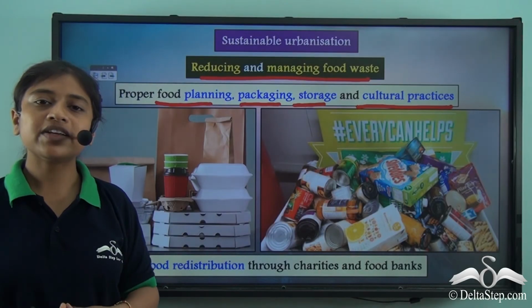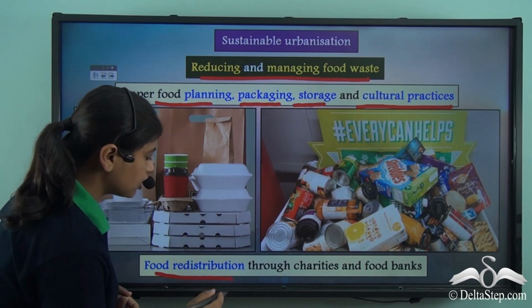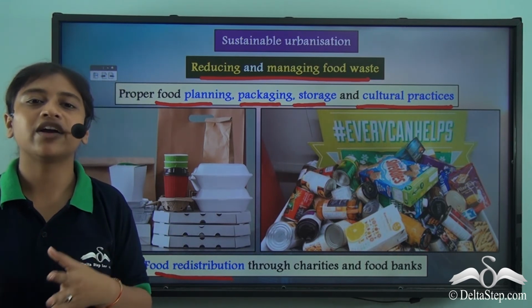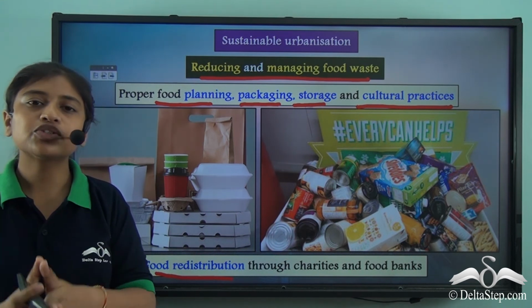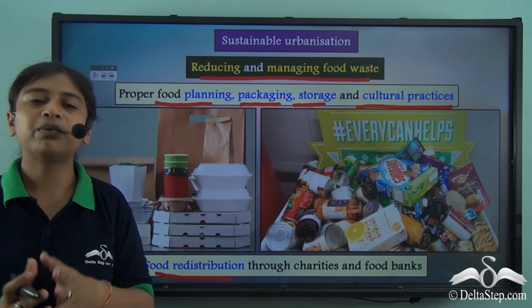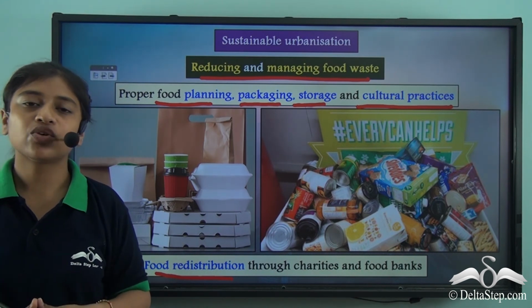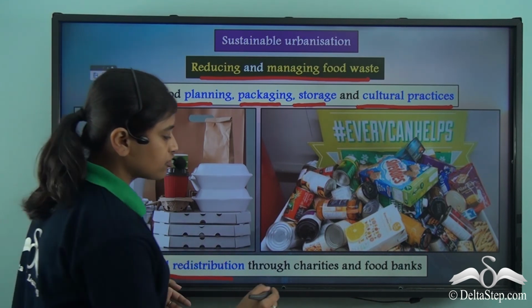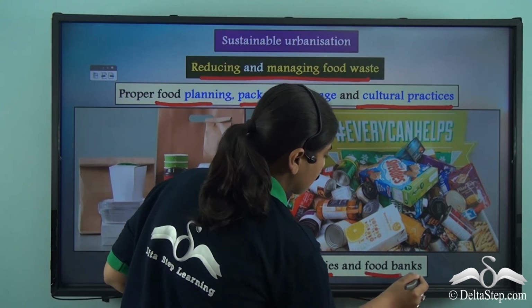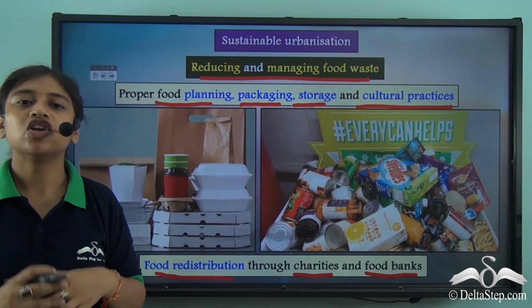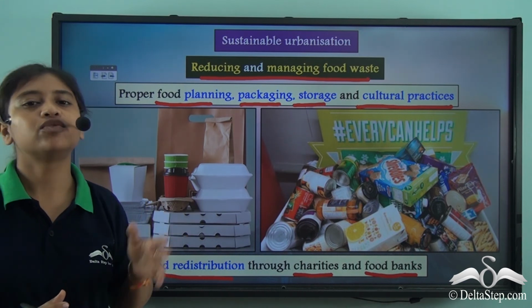Now food redistribution is an effective method through which the leftover food or food that is not of our use could be redistributed to people who are in need or people who lack enough resources to consume healthy diets. So food redistribution through charities and food banks is a very effective method that could help people not waste food and reduce food wastage.